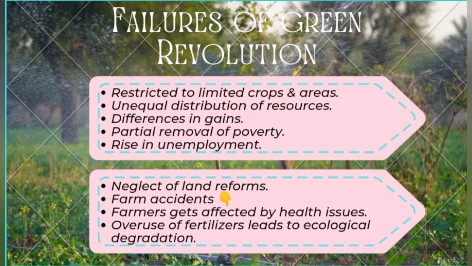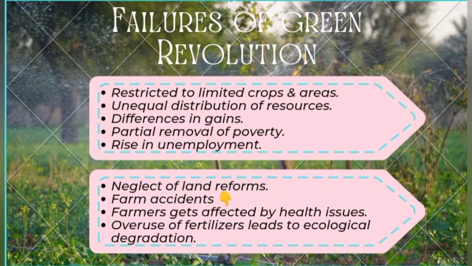So we saw that it was only capable for 5 crops, and was also restricted to areas having rich water supply. Then unequal distribution of resources. As the natural resources are unequal, that means water and other fertile land are available only in some areas. So unequal distribution of resources also led to a failure in the Green Revolution.